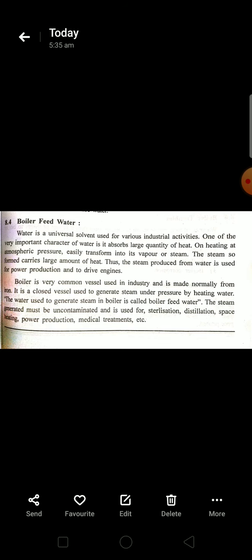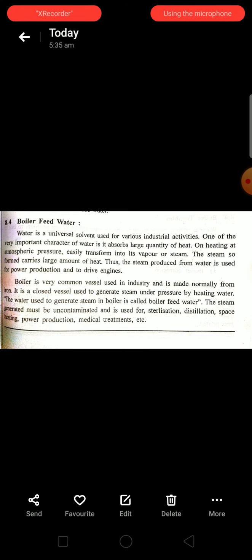The next topic we shall discuss is boiler feed water. Whatever boilers we are using, the main body of the boiler is made up of iron metal. First we shall discuss the definition of boiler feed water. What is meant by boiler feed water?